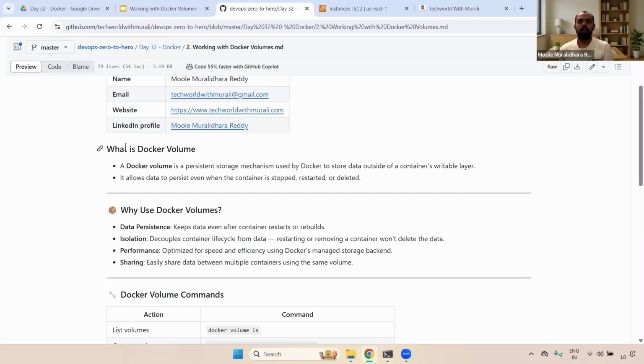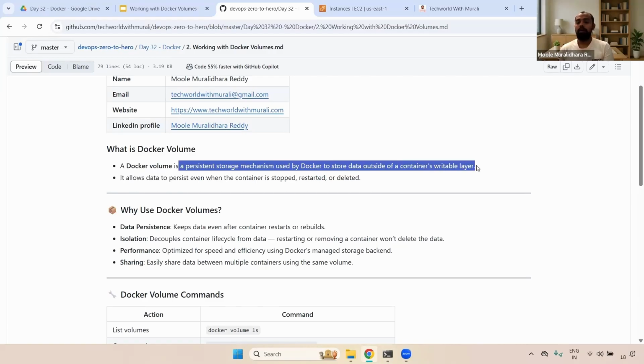First of all, what is a Docker volume? A Docker volume is a persistent storage mechanism used by Docker to store data outside of the container's writable layer. Example, you have an application and you are running the container. Inside the container, you have written some configuration and the application wrote some data. If we delete the container, what will happen, right?